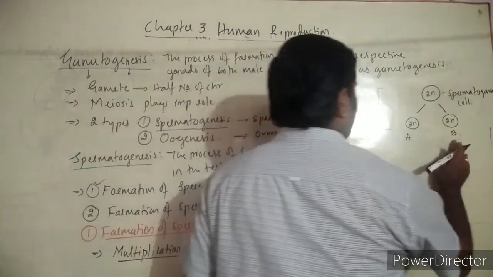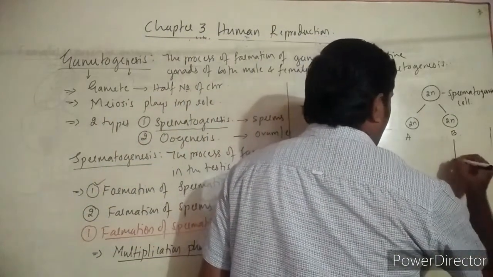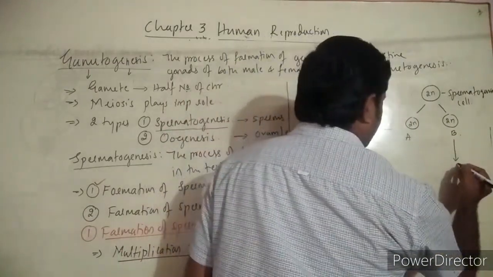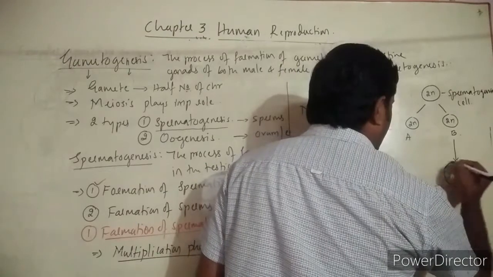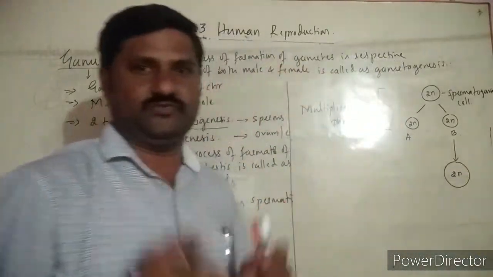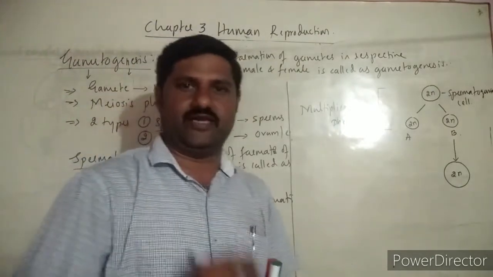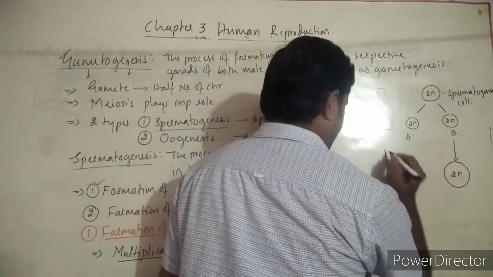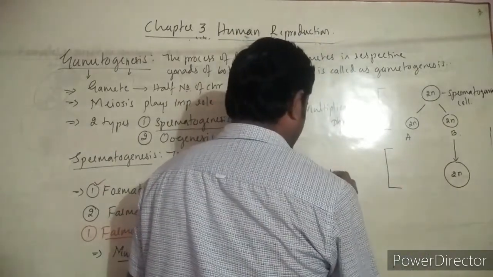So what happens with this one? It undergoes growth phase, and it grows larger in size but contains the same number of chromosomes. Diploid number of chromosomes it contains. This phase itself is said to be the growth phase.